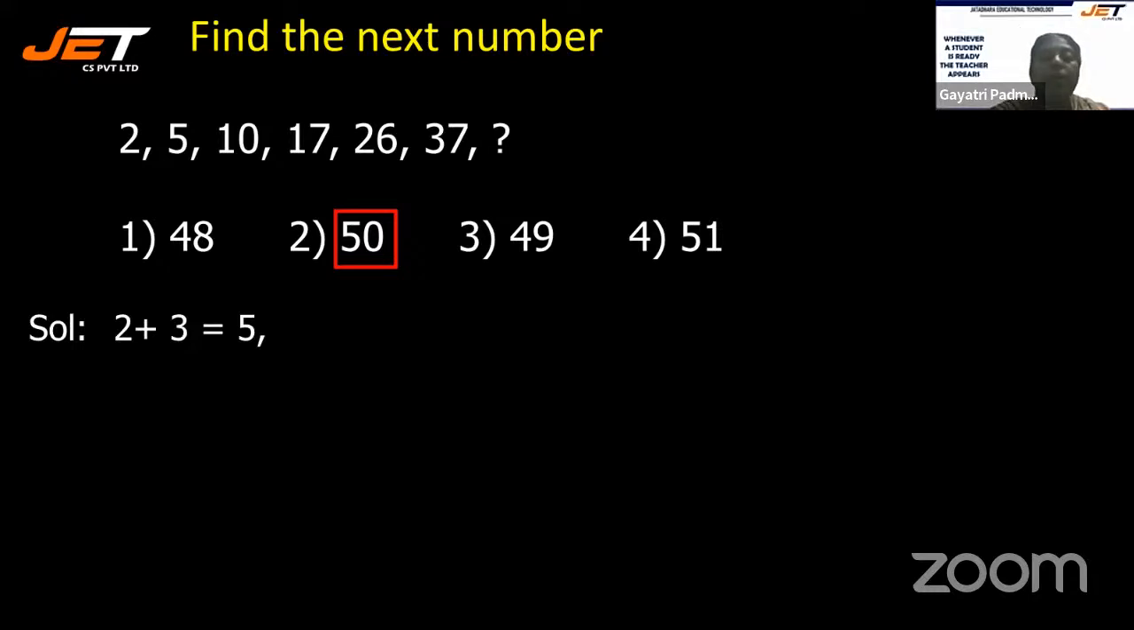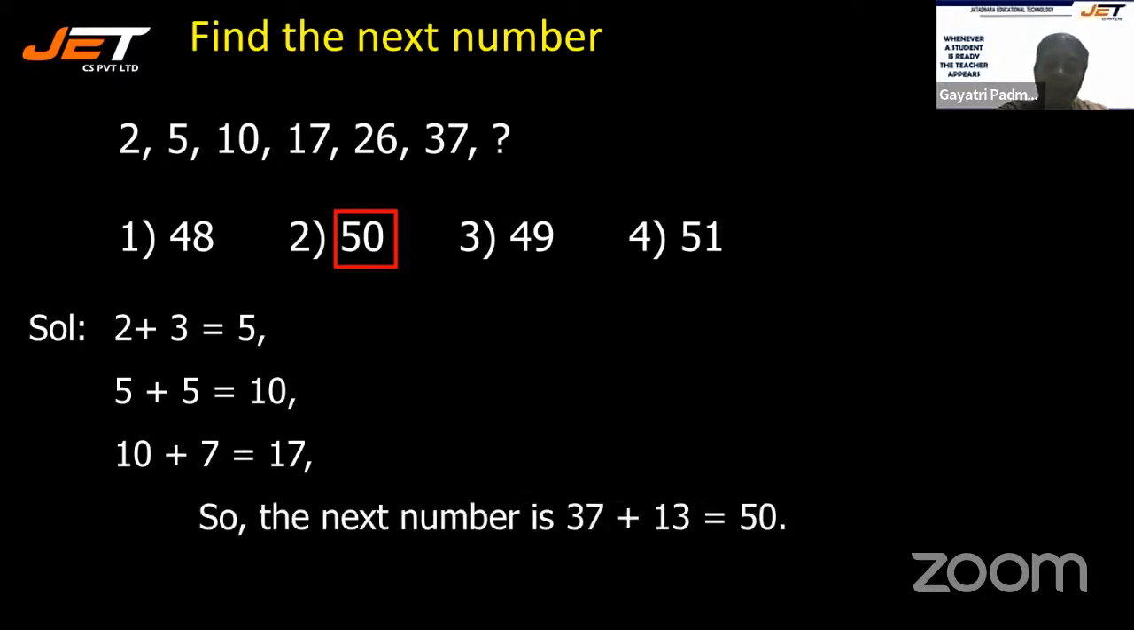See here. The relation between the first and the second number is 2 plus 3 is 5, isn't it? And see the relation between the second and the third number. That is 5. If you add 5, you're getting 10. Likewise, see the third number, you have 10. So if you add 7, you are getting 17, right? Similarly, see the next one, 17.